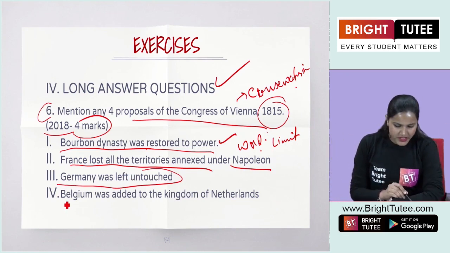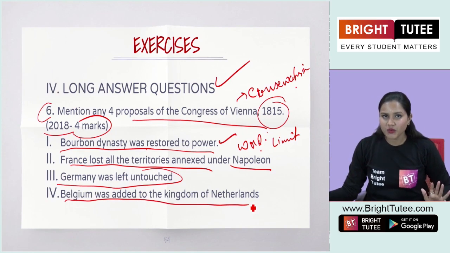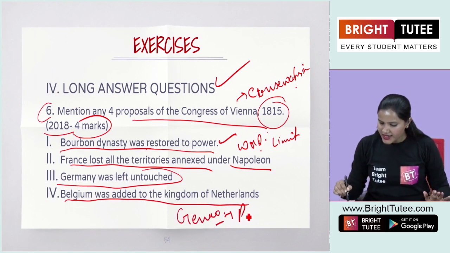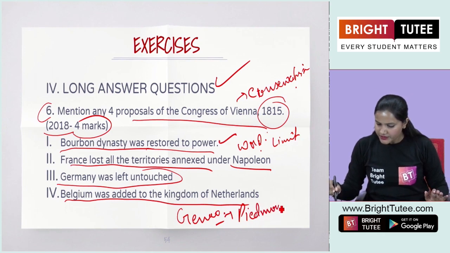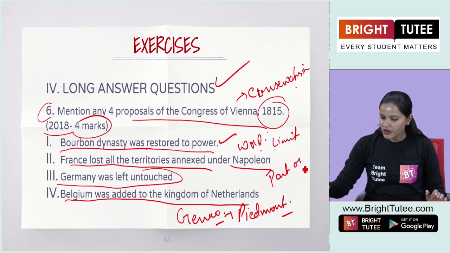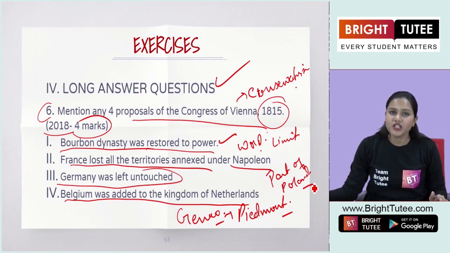The 4th point is that Belgium was added to the Kingdom of Netherlands. Yes, students, you have already learnt about it as well. You also learnt that Genoa was added to the region of Piedmont, and part of Poland was given to the Russian Empire. Apart from that, many territories were also added to the Prussian Empire.